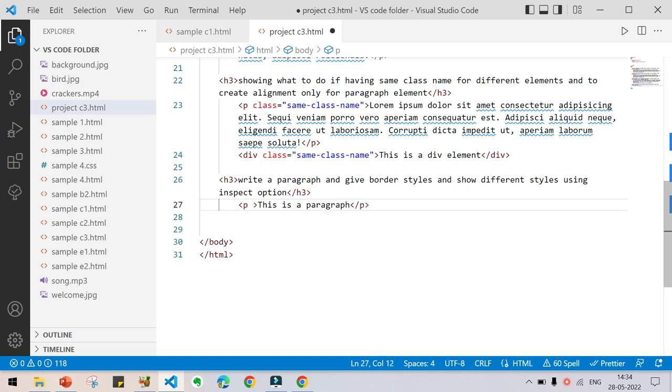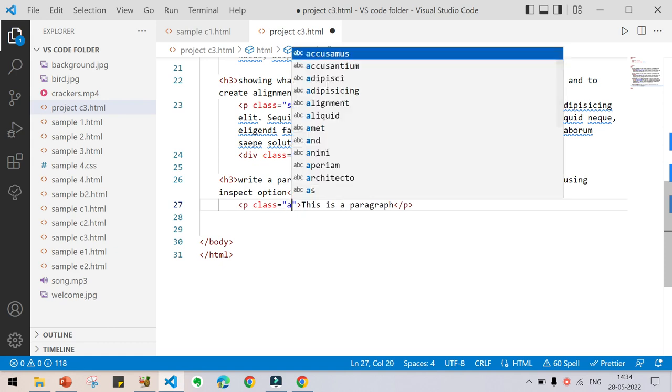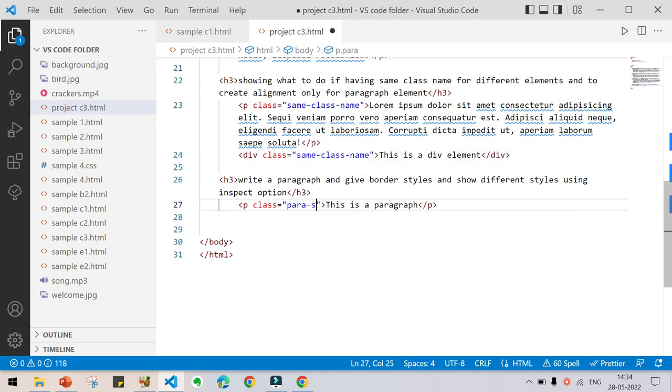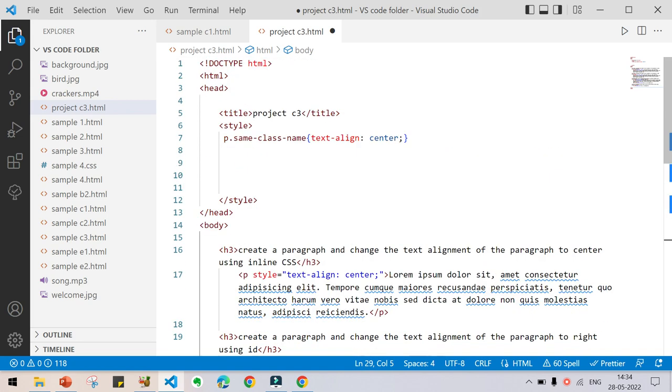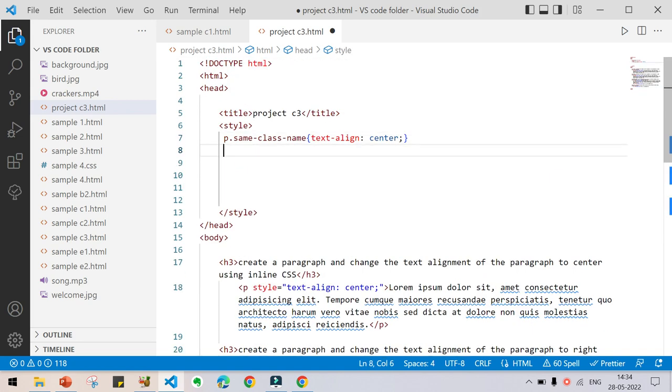You can have internal CSS, that's fine because you are going to add three or more styles, so you can have a class. Give the class name as para style, because you are giving style to the paragraph. Represent that paragraph using that class name here, dot para style.